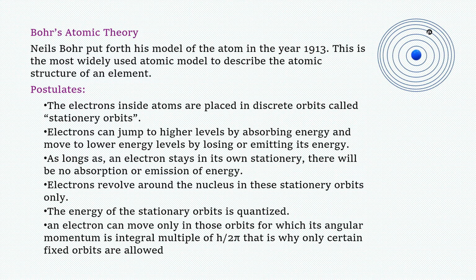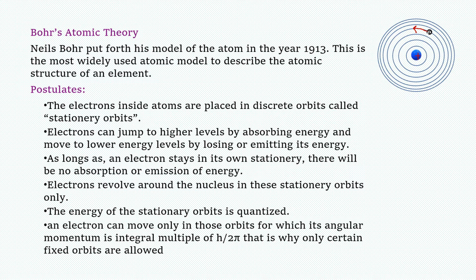Now here you can see in this diagram, at the center the nucleus is present and there are certain fixed orbits, and the electron is in one of the orbits, revolving around the nucleus.